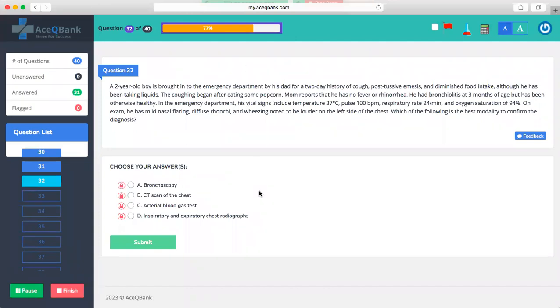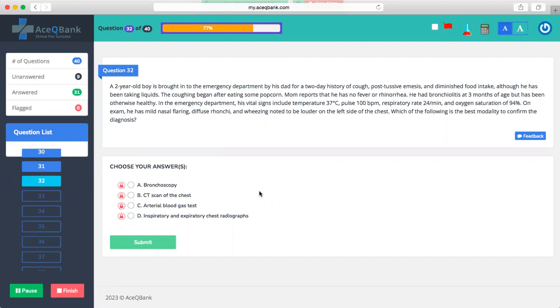A 2-year-old boy is brought into the emergency department by his dad for a 2-day history of cough, post-tussive emesis, and diminished food intake, although he has been taking liquids. The coughing began after eating some popcorn. Mom reports that he has no fever or rhinorrhea. He had bronchiolitis at 3 months of age but has been healthy otherwise. In the emergency department, his temperature is 37, pulse 100 beats per minute, respiratory rate 24 per minute, and oxygen saturation 94%. On exam, he has mild nasal flaring, diffuse rhonchi, and wheezing louder on the left side of the chest. Which of the following is the best modality to confirm the diagnosis?